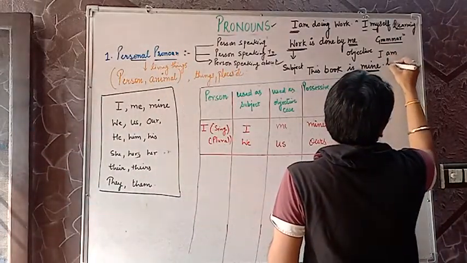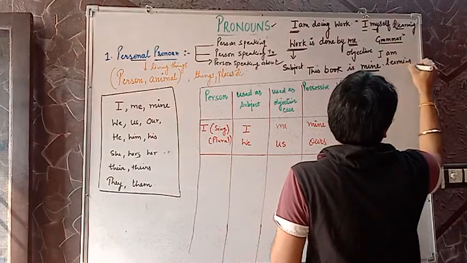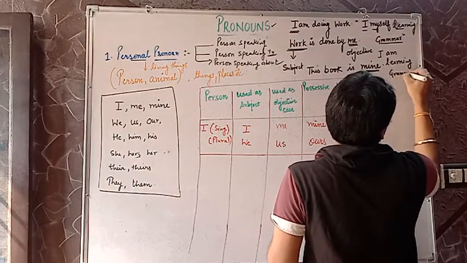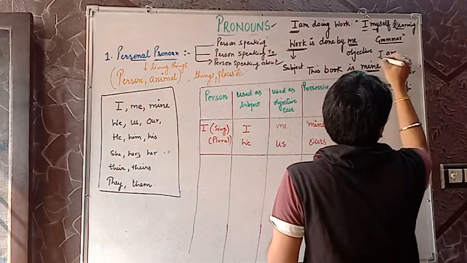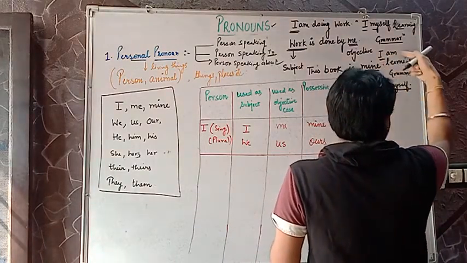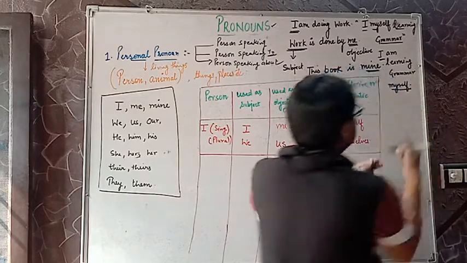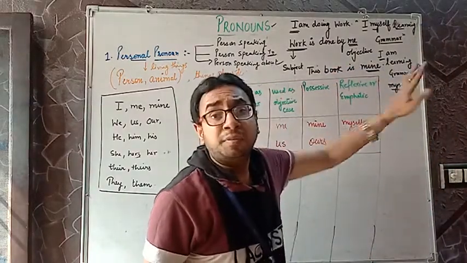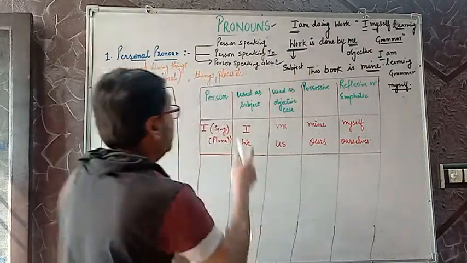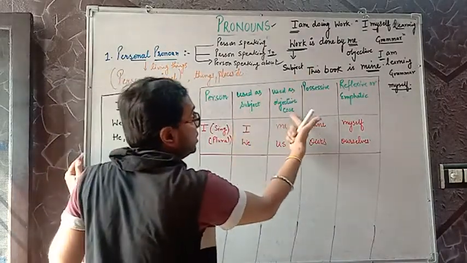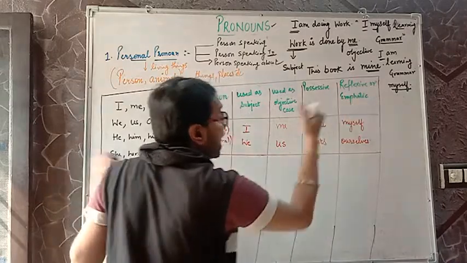I am learning grammar myself. Reflexive case, reflecting. I am learning grammar. Who is acting as the object? Myself. I myself learning. Okay. This is the main difference between the subjective case, objective case, possessive, reflexive and emphatic.